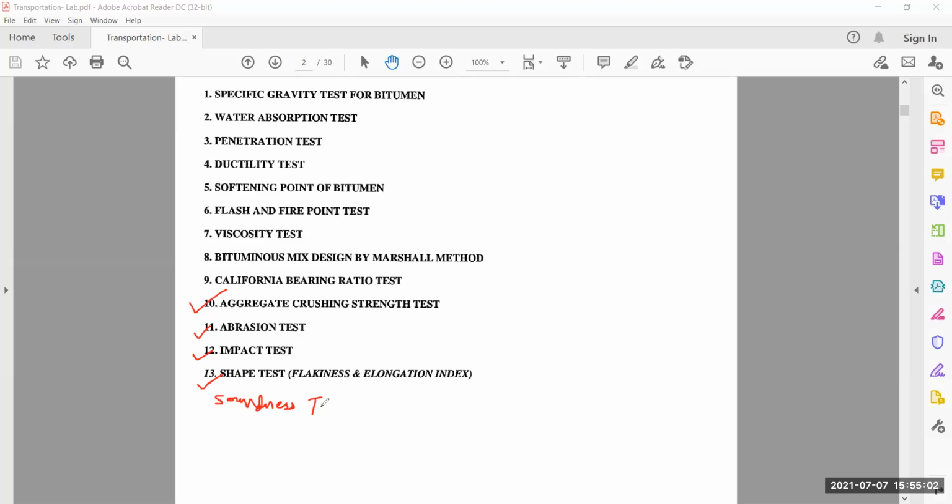So these are the different tests which we perform on our aggregate.